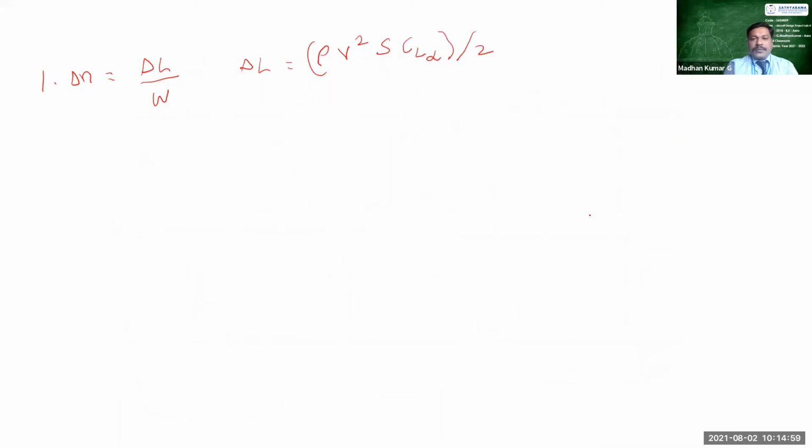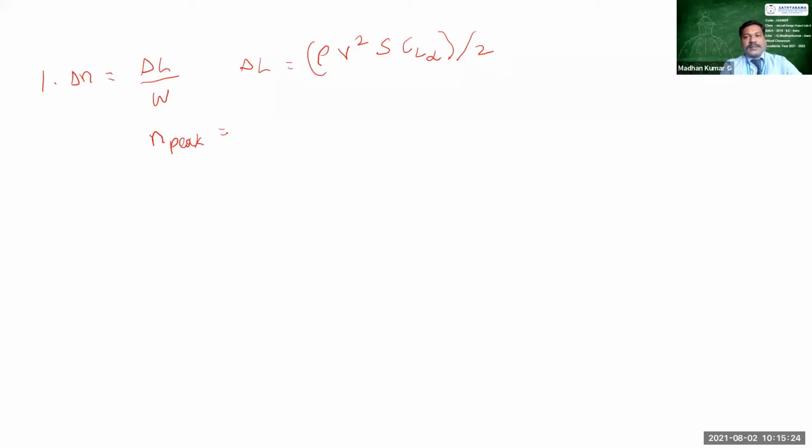It is a simple formula, and you can estimate this value. After finding the value of delta n, we are going to predict the value of n peak.